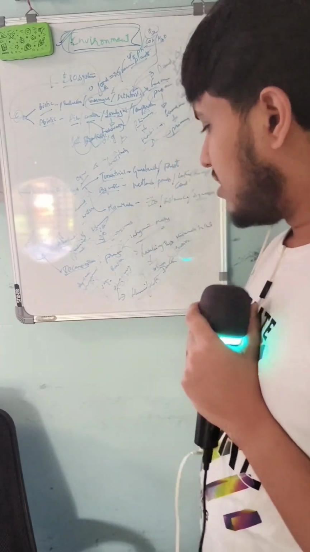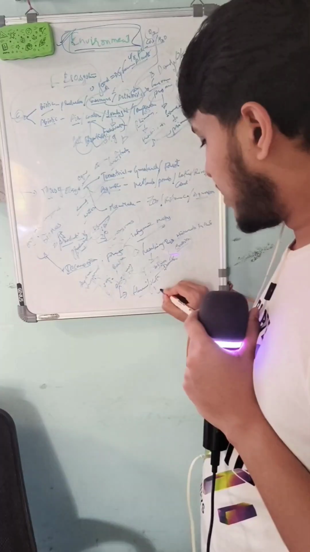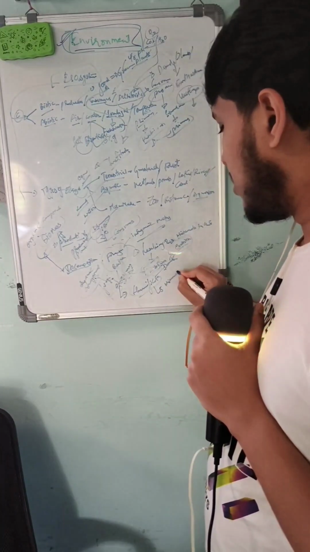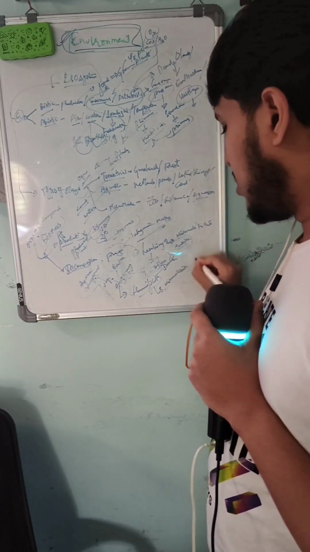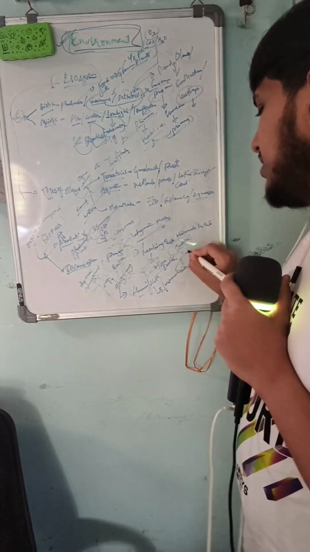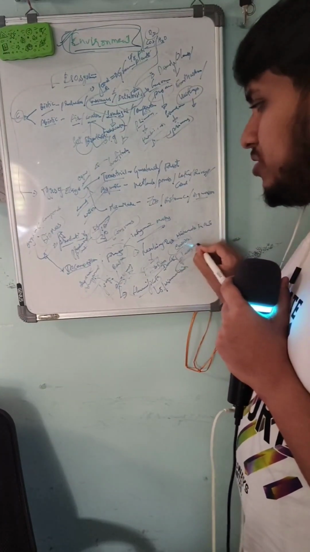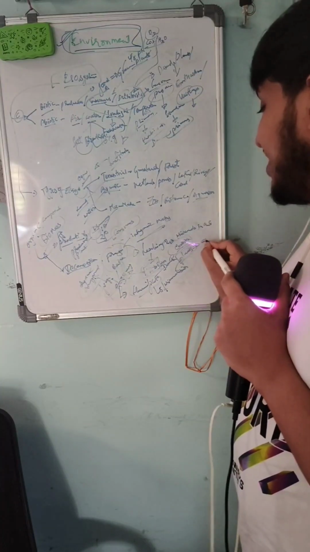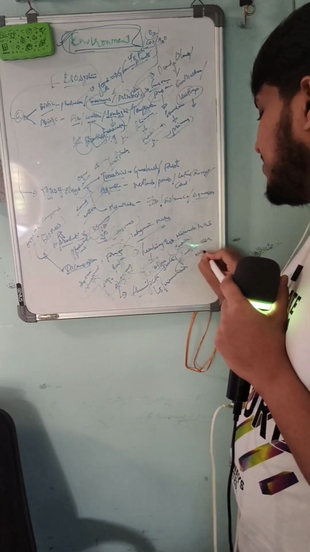And then the last step is mineralization. This mineral will be used by the plants for the production as a nutrient.